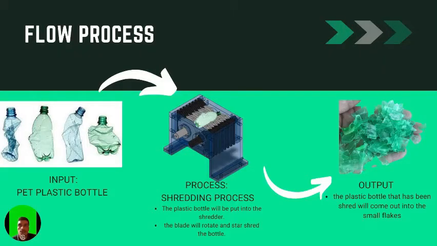Okay, next, the flow process for my machine. The input is the PET plastic bottle. The process is the shredding process. The plastic bottle will be put into the shredder. The blade will rotate and start to shred the bottle. The output for this project is the plastic bottle that has been shredded, which will come out as small flakes.